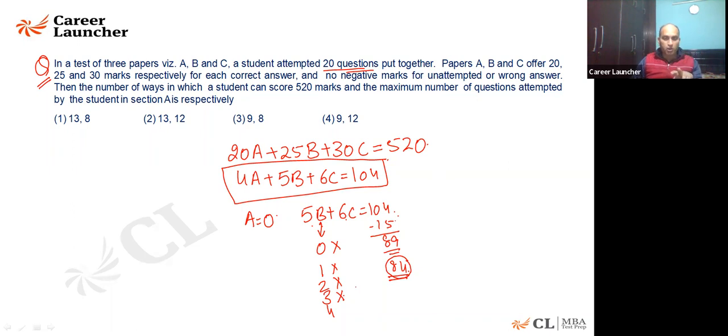And the solution is coming out to be, when B is equal to 4, 6 1s are 6, so C is coming out to be 14. So the next value of B will be taking a gap of 6. So B will be coming out to be 10. What about the value of C? Understand this. What is the value of C that is going to come here?